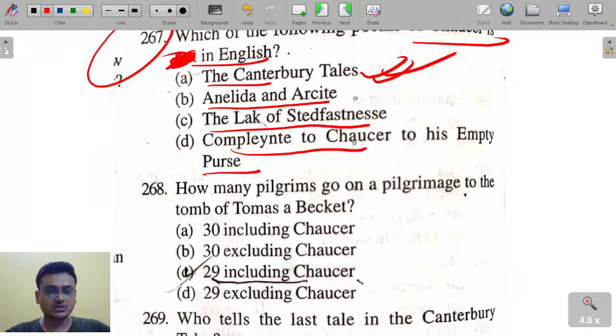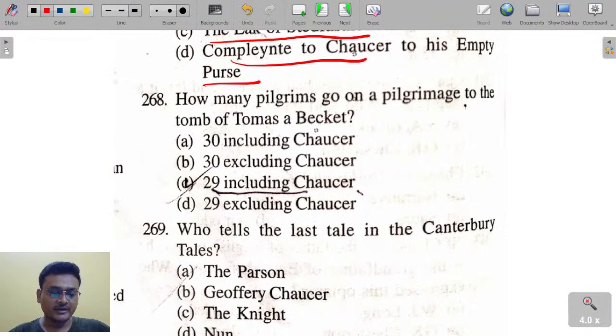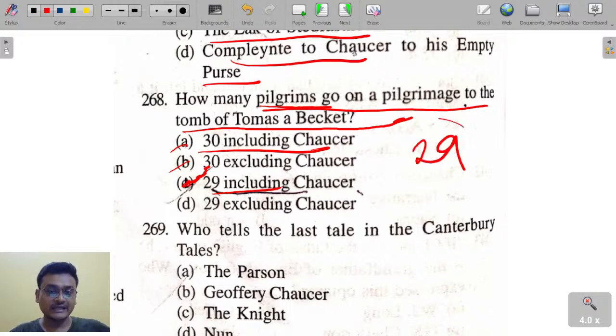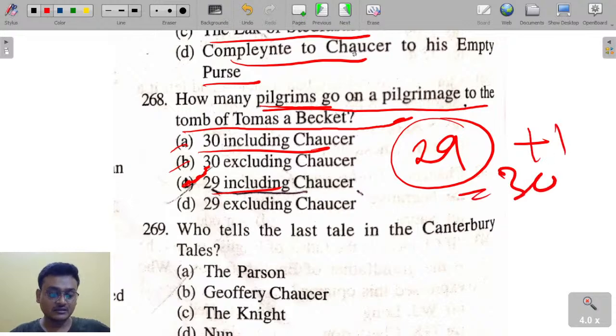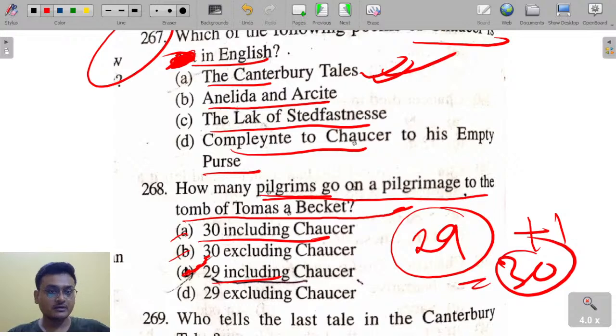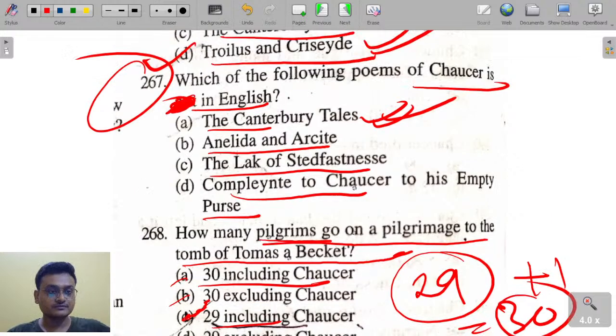How many pilgrims go on a pilgrimage to the tomb of Thomas Becket? Thirty including the narrator. So there were a total of 29 pilgrims and one narrator. Total there are 30. Okay, got it, Canterbury Tales, got it.